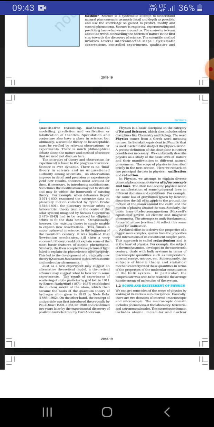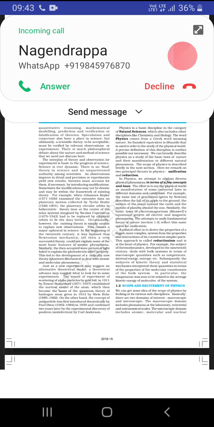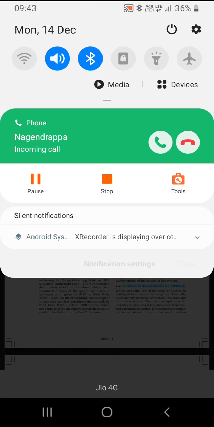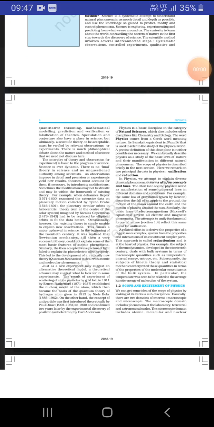So these are some of the 20th century, and Newtonian mechanics, and many other successful scientists have come and explained new theories in physics and other branches of science.